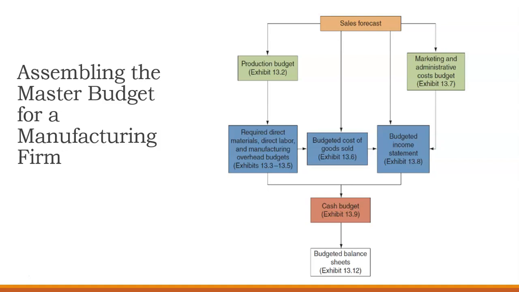So as I said, when we assemble the master budget for a manufacturing firm, we start with the sales forecast. From that sales forecast, we build a production budget. The production budget is used for our direct materials, direct labor, and overhead budgets. Then we can use information from our production budgets, from our sales forecast, and the marketing and administrative cost budgets to create a budgeted income statement. From there, we develop a cash budget, and with that cash budget, we can create a budgeted balance sheet.